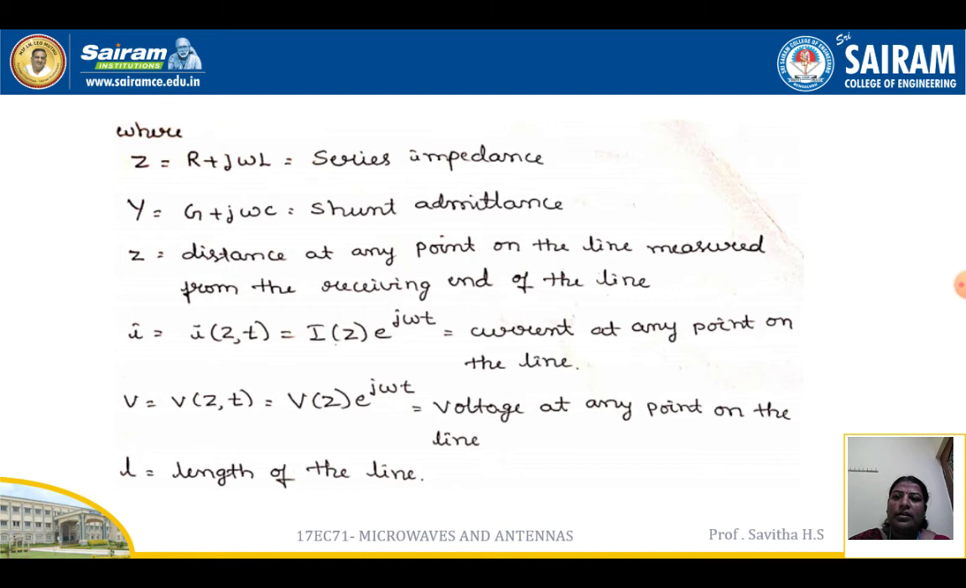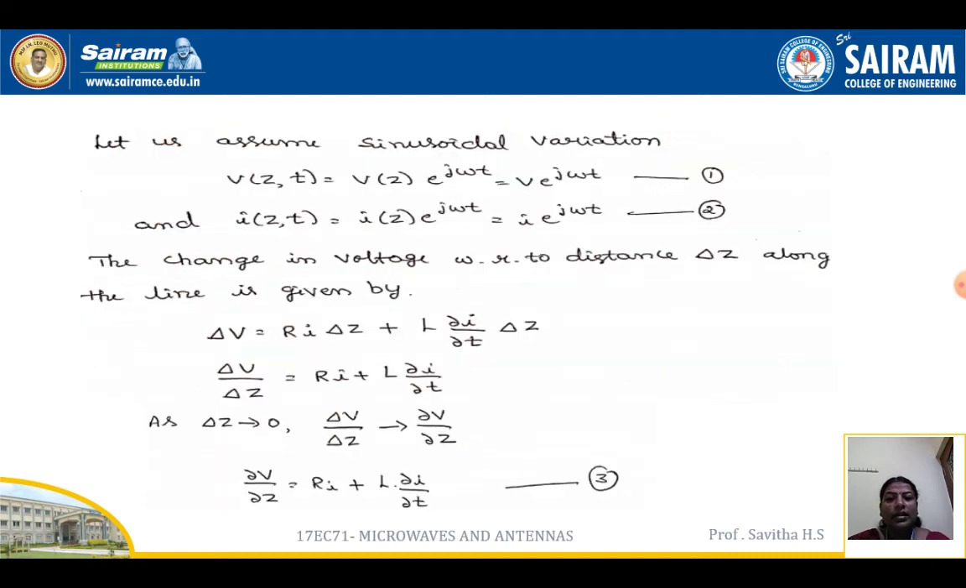So here we'll consider Z is equal to R plus j omega L, the series impedance, Y is equal to G plus j omega C, the shunt admittance, and z is the distance at any point on the line measured from the receiving end of the line. I is equal to I of z comma t is equal to I of z e to the power of j omega t, the current at any point on the line, and V is equal to V of z comma t is equal to V of z e to the power of j omega t, the voltage at any point on the line. L is the length of the line.